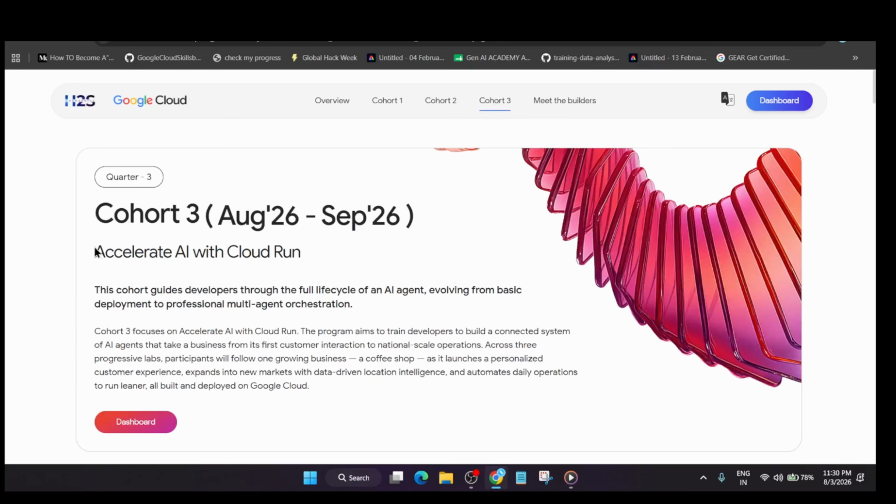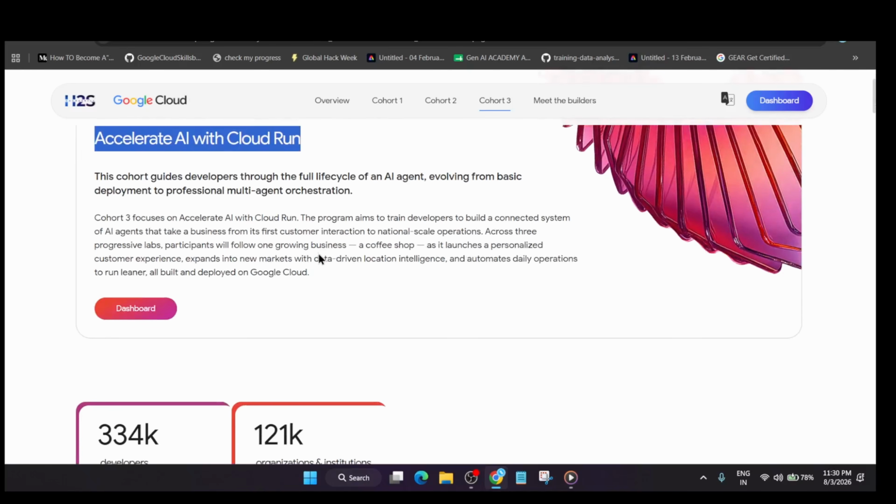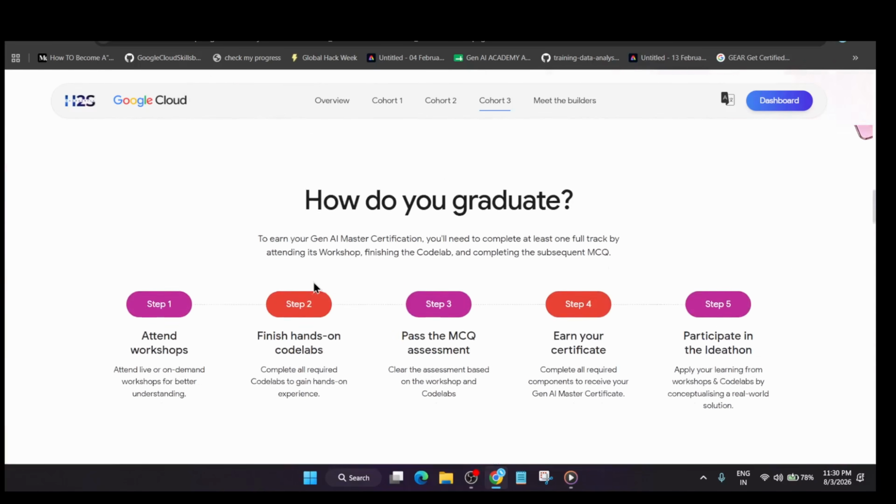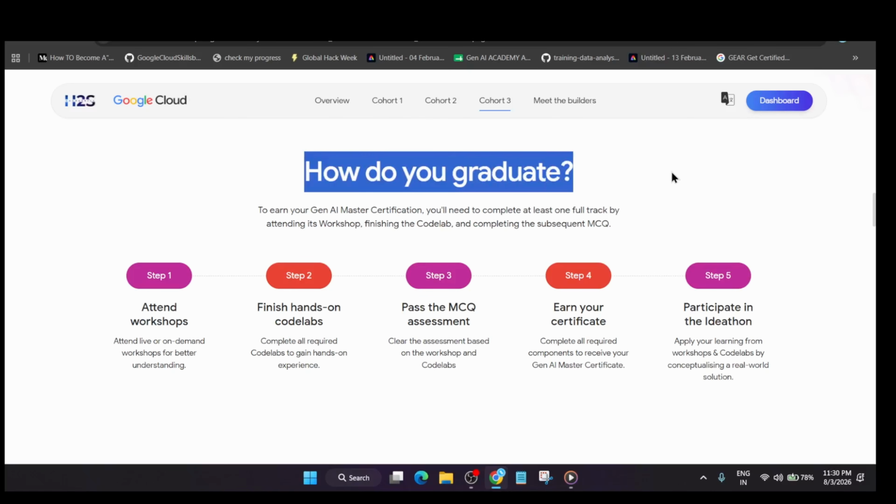It's related to accelerating AI with Cloud Run, and it will focus mostly on that. Here, the aim is to train developers to build a connected system of agentic AI. Okay. So here you can see some important steps, like how we'll cover this particular cohort 3.